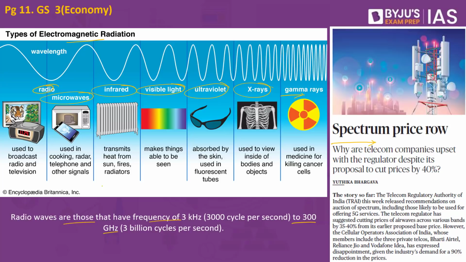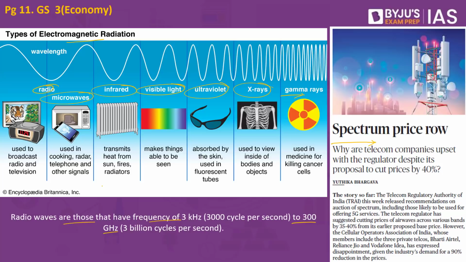Similarly, spectrum is also a public resource. If auctioned, the money generated, where a private player will be buying a particular area in the spectrum, will ultimately be used by the government for welfare schemes and programs. So what is spectrum auction? The spectrum which is released by the government so that the private players would be able to buy it, and the money that they pay to the government will be ultimately used for the welfare schemes and programs.